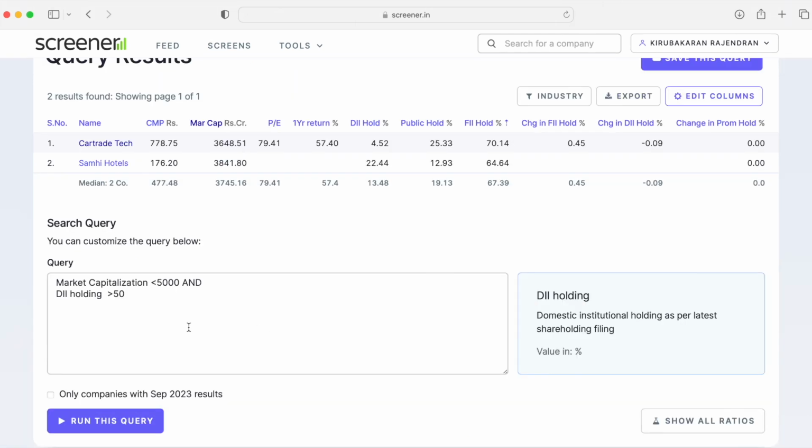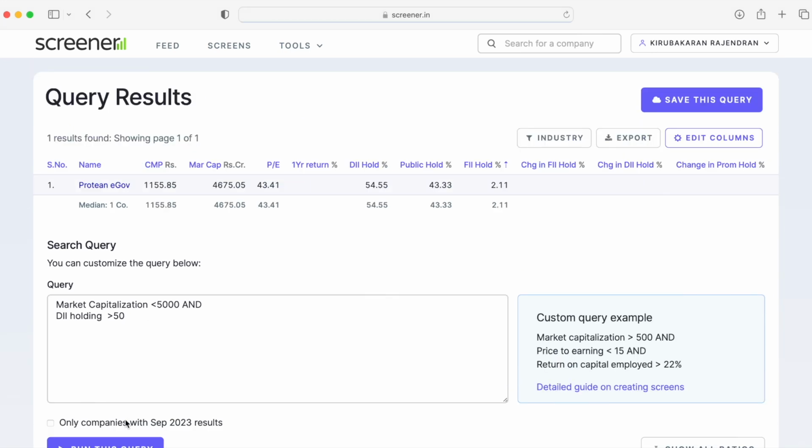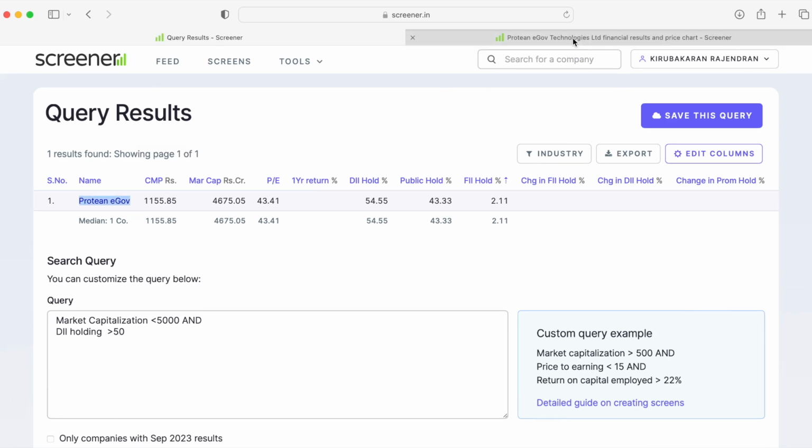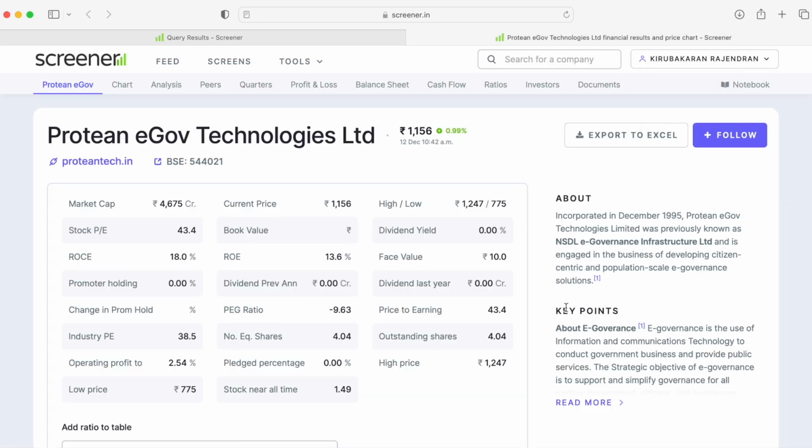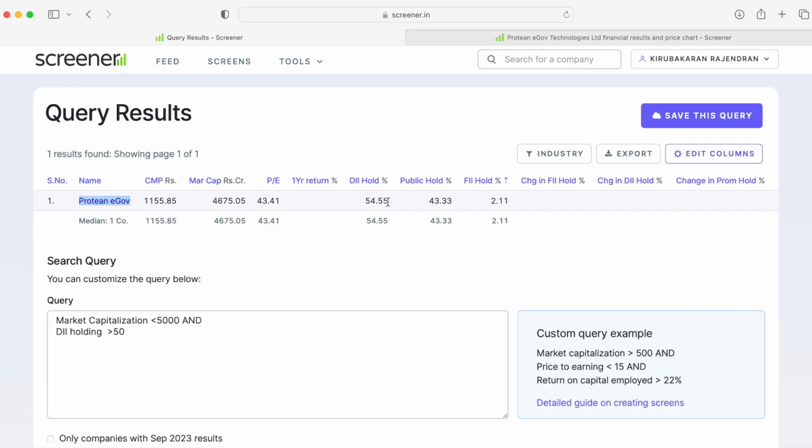Let's go back to the screener and change FII holdings to DII holdings. Now we want to find the list of stocks where domestic institutional investors have the highest conviction. So again, run this query. Now it shows there is only one company, which is NSDL E-Governance Infrastructure Limited. That was this company, which has been renamed to this firm. It has the highest domestic institutional holding of 54.55%.